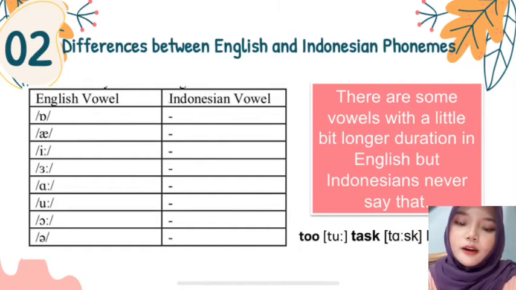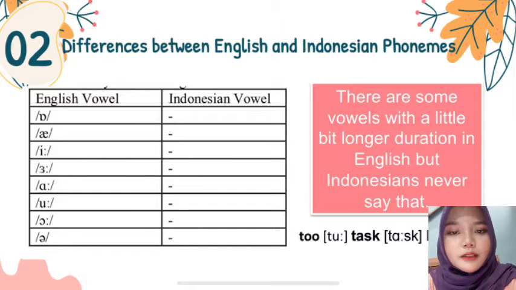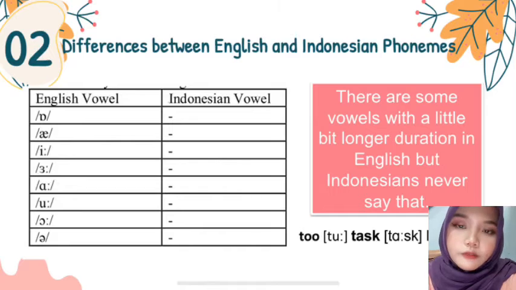So there are some vowels with a little bit longer durations in English, but in Indonesian we never say that. For example, to, task, and beach. So we as Indonesians never extend a word like "di mana". It is like an interrogative, but we also say that in a shorter duration.